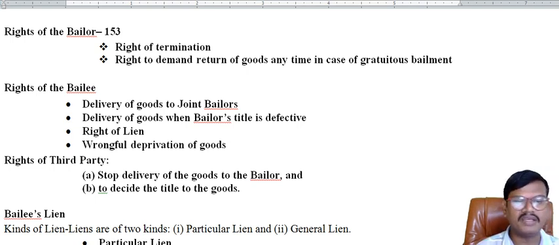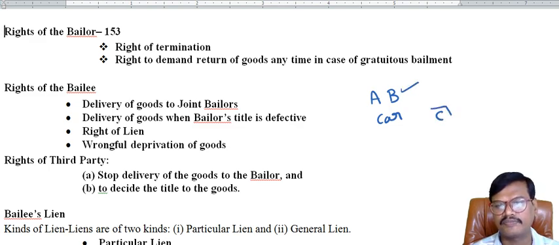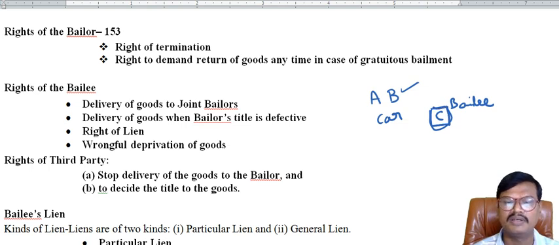And rights of the bailee: delivery of goods to joint bailors. Joint bailors means the goods were owned by two persons. A and B are the owners of this car, and the car was delivered by B to C. Now C is the bailee to whom the car was delivered. Once the purpose is completed, that is the delivery of goods to joint bailors, C can deliver this car to B or A or any one of them, or as per the contract.